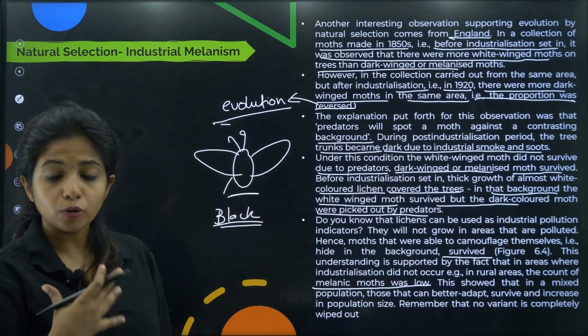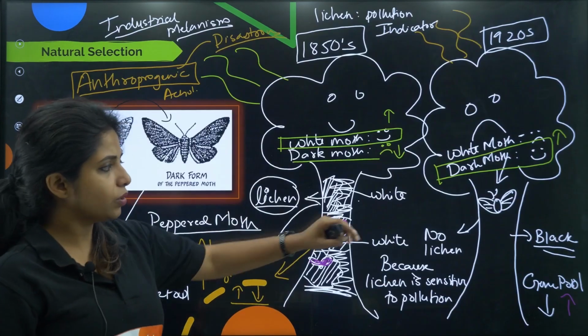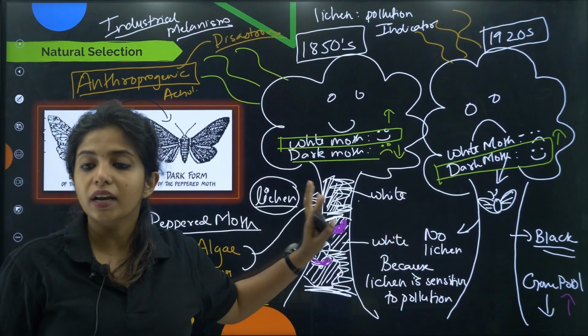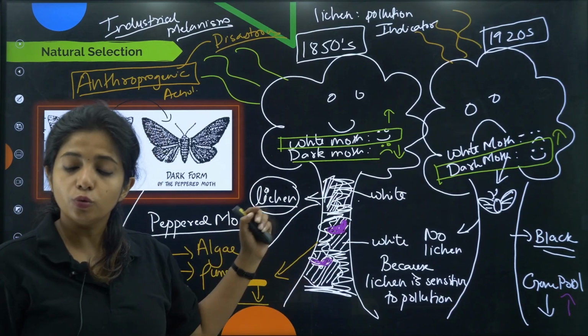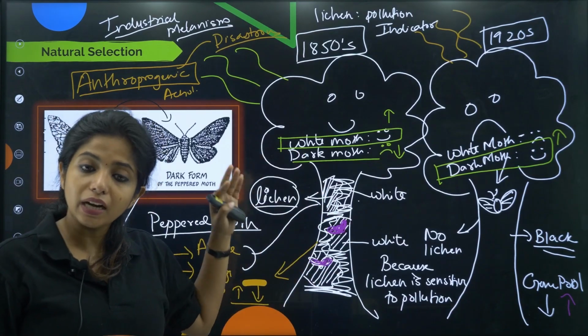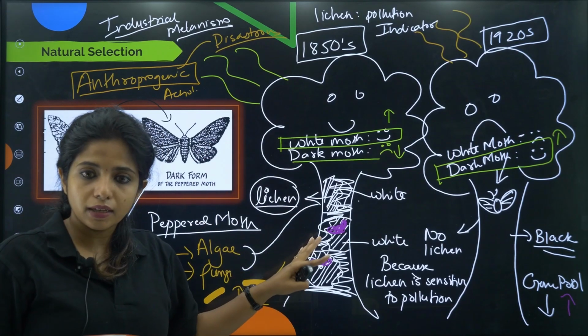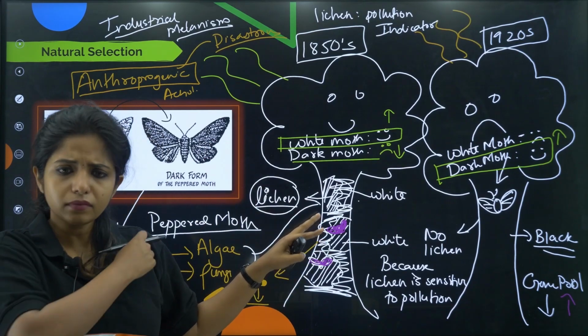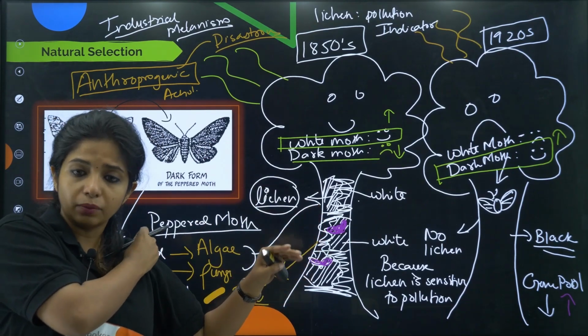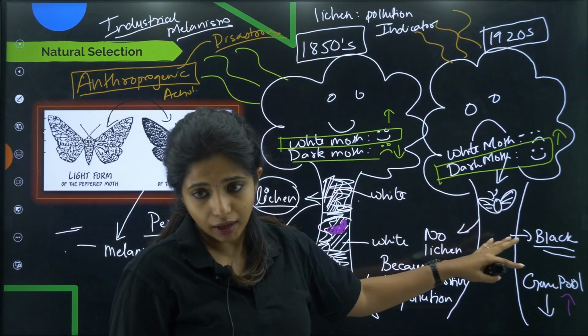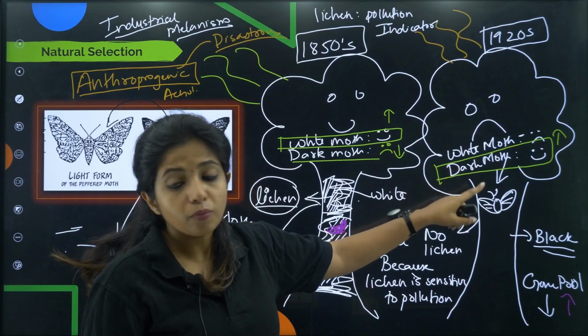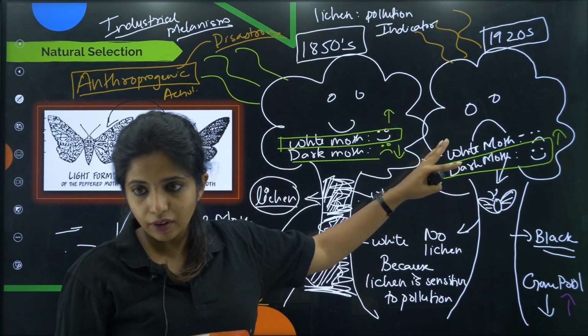So how did you come to that conclusion? Basically, in some rural areas where industrialization still didn't happen, the condition was still this. That is, you had a larger amount of white moth and a smaller amount of dark moth. So whenever there was lichen, you have to understand that the white moth's number was more and the dark moth's number was less. But when lichen was not there, obviously the dark moth took the advantage of this and survived, whereas the white one did not.